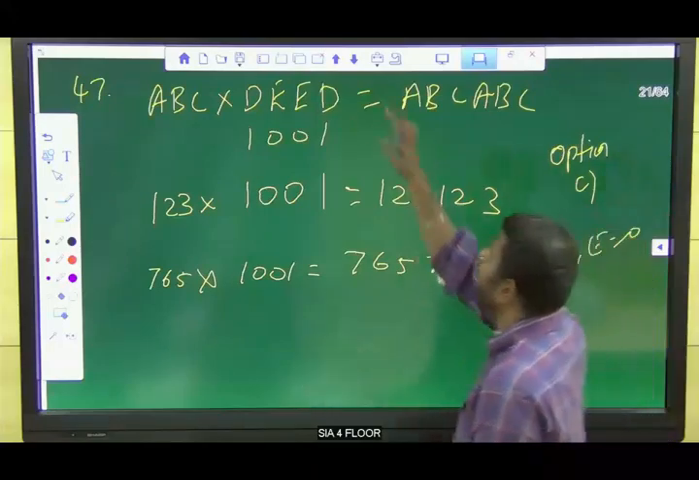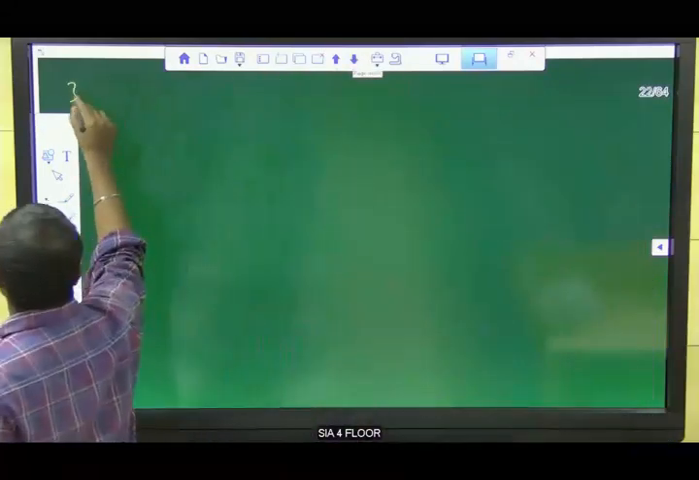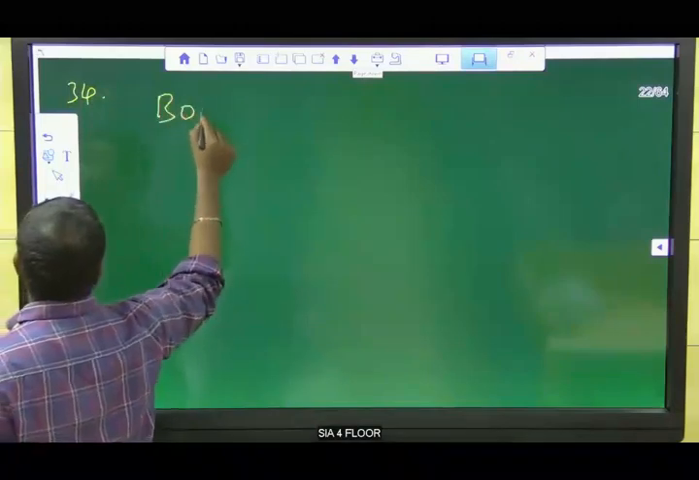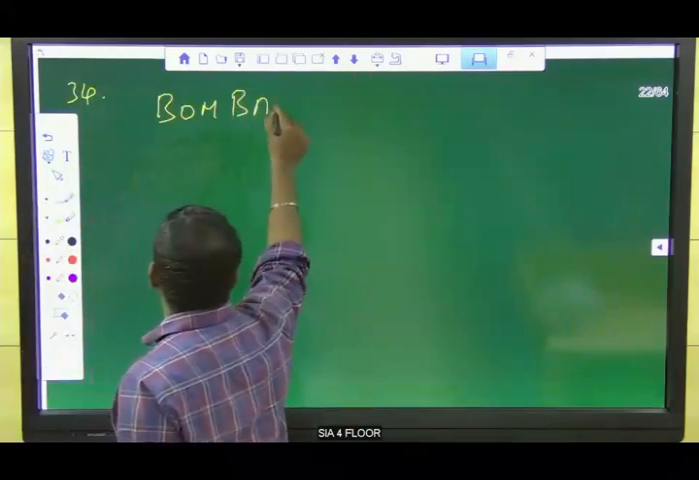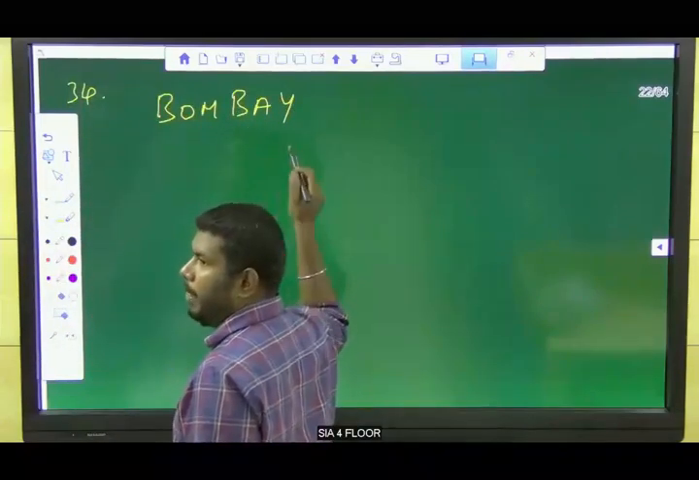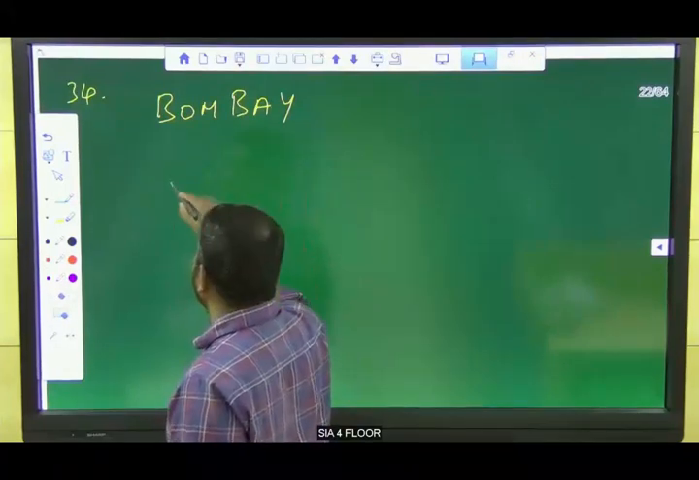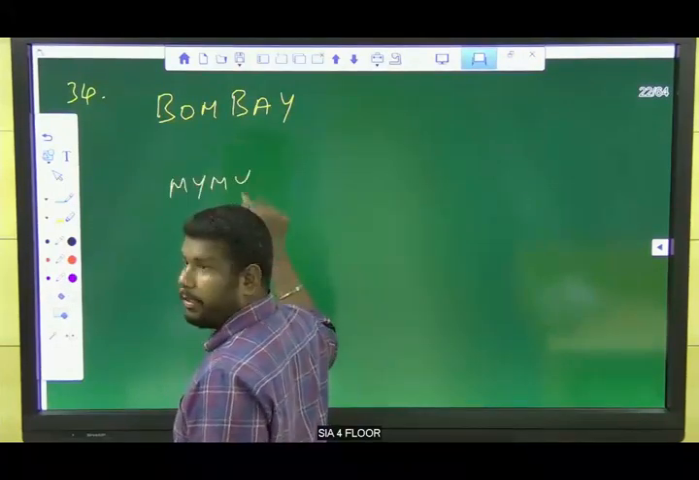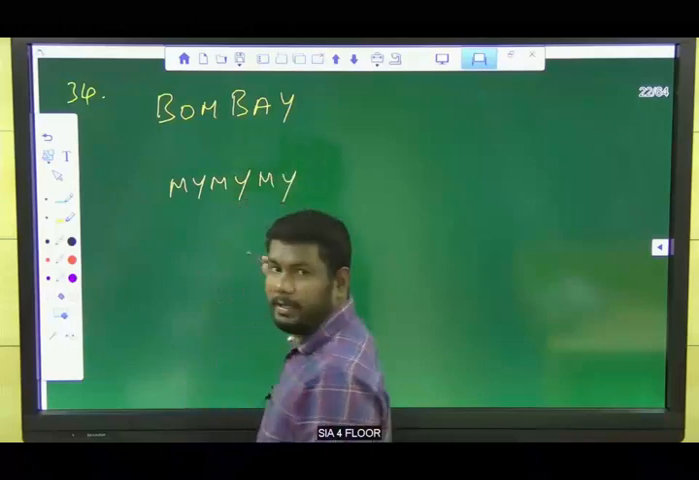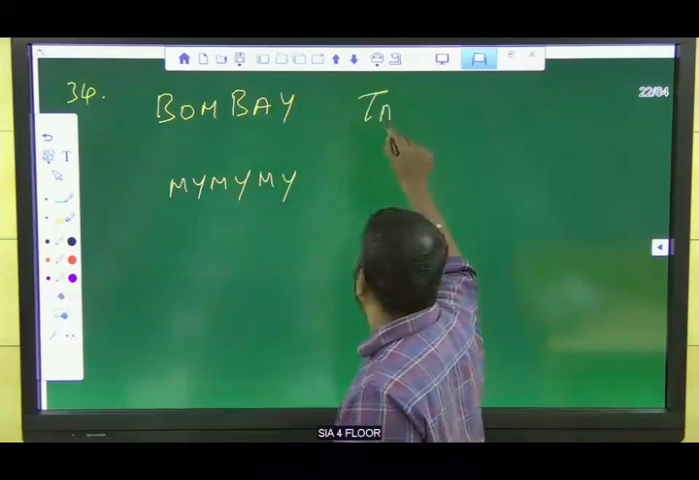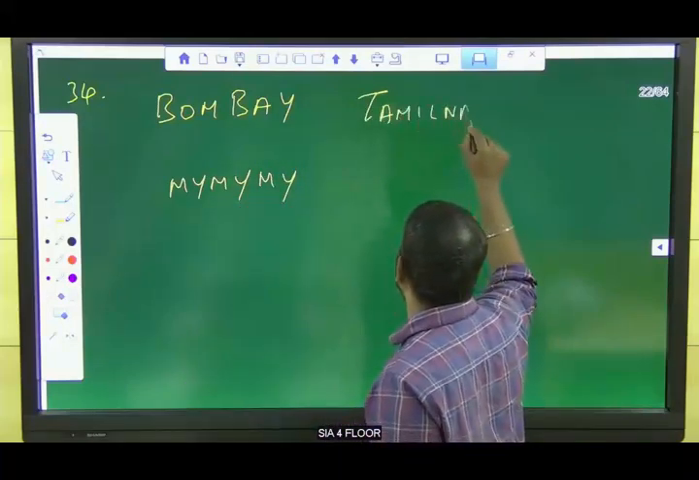Question number 34. Take question number 34. Bombay is written as MY, MY, MY, right? What is the code for Tamil Nadu?